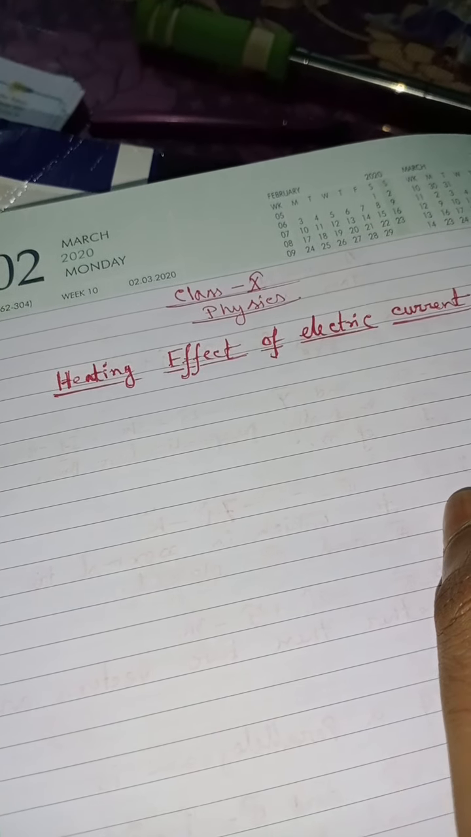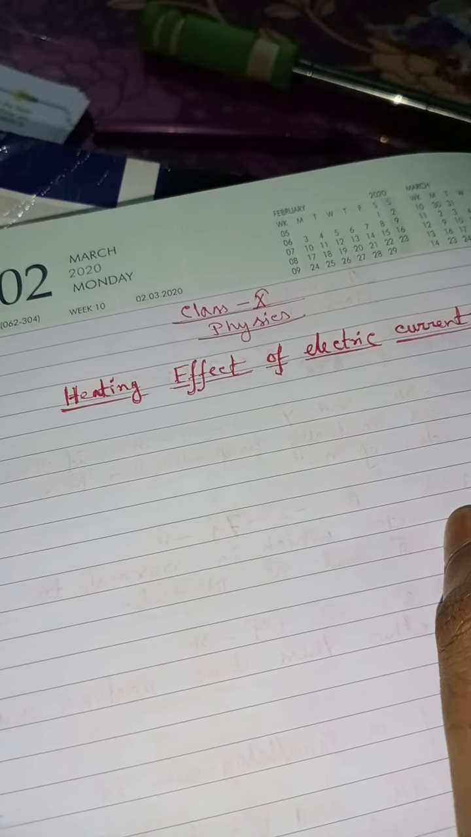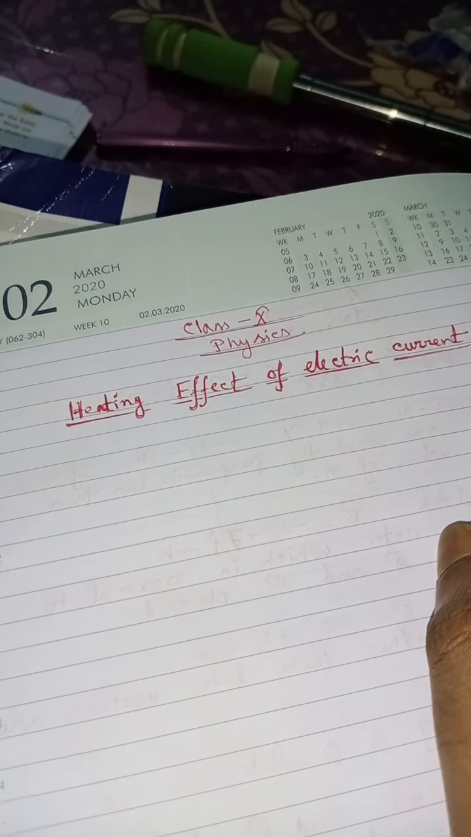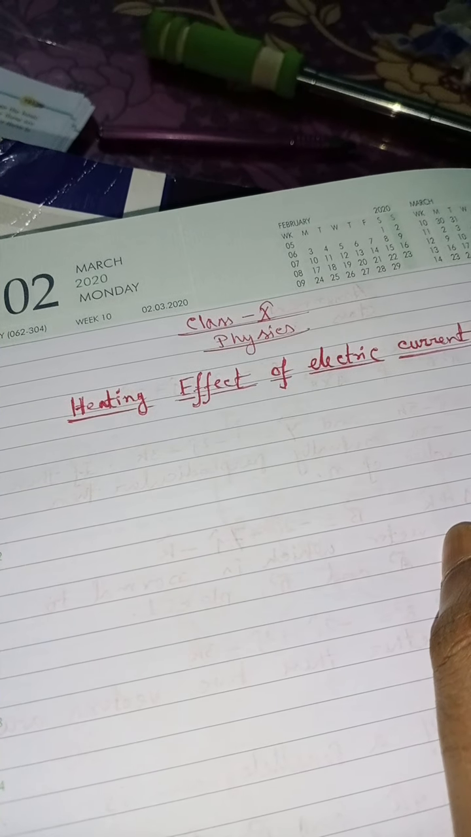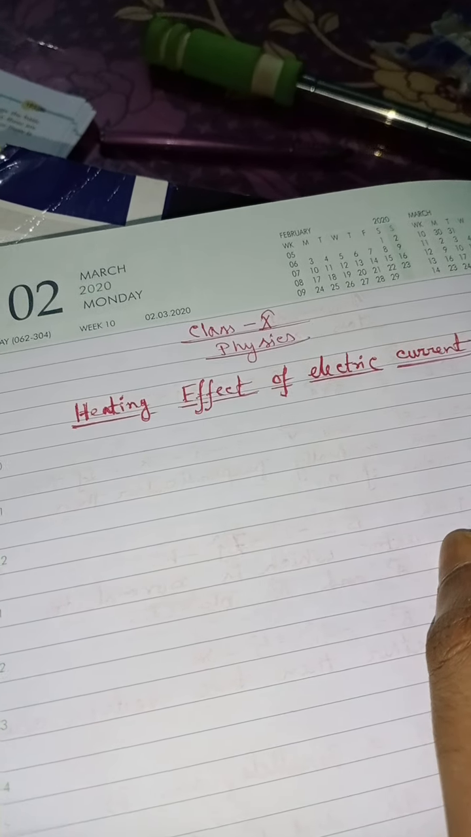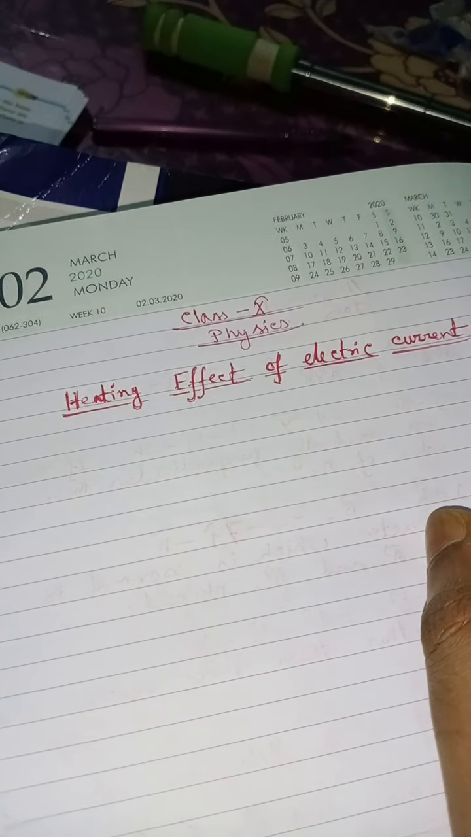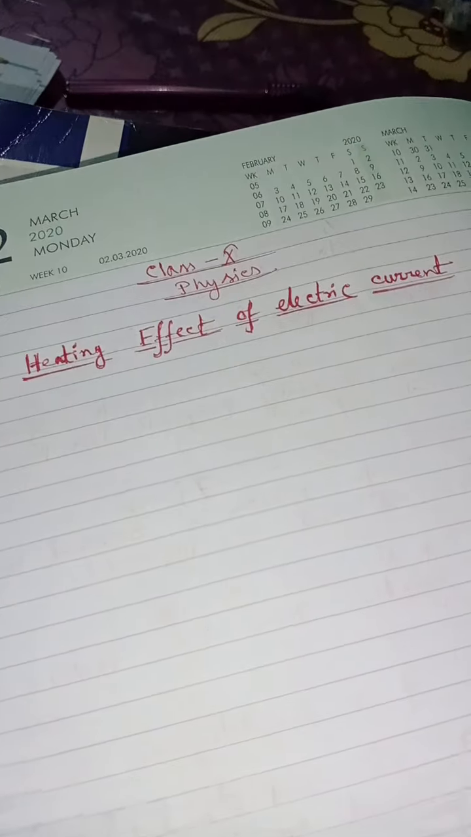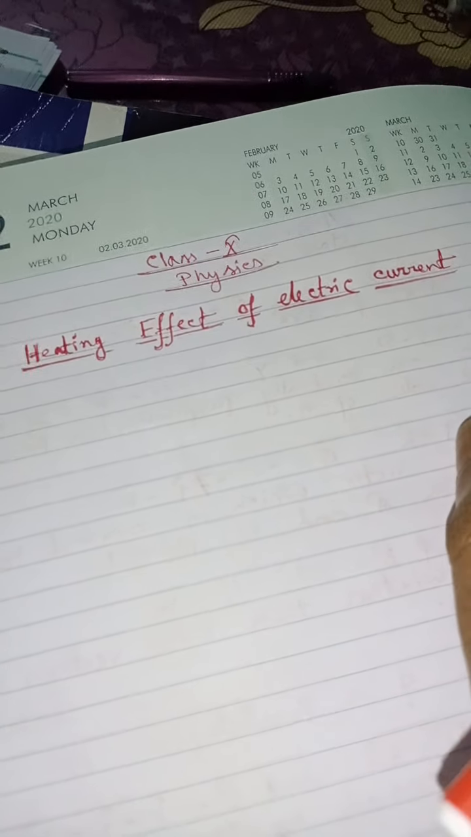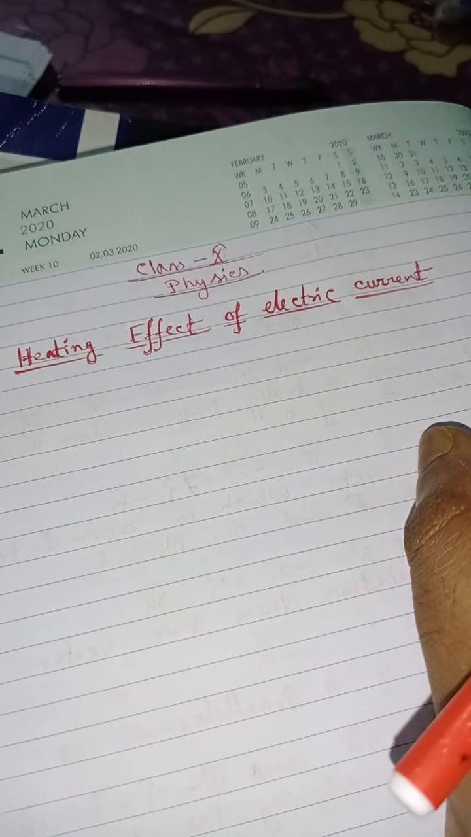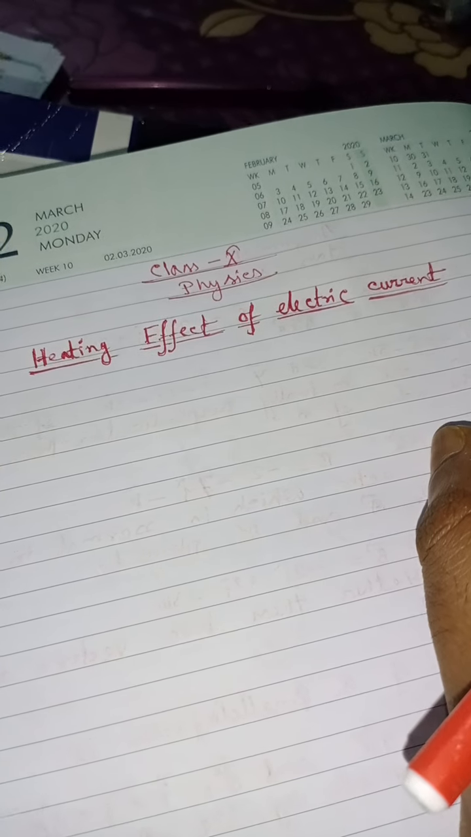Suppose in your home one electric bulb is glowing, and after a few minutes, if you touch the bulb, you can feel that the bulb becomes heated, the glass of the bulb becomes heated. The question is, why is the heat produced? What is the reason for this heat?